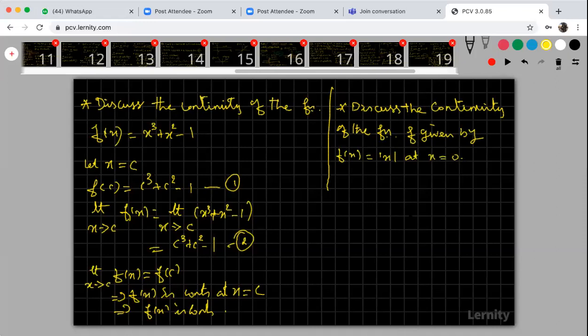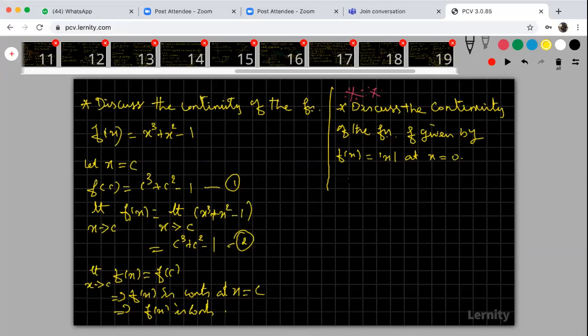Please note that this is a very important problem. Not this problem itself, but the concept of proving continuity is very important, because based on that we are going to discuss other problems also.